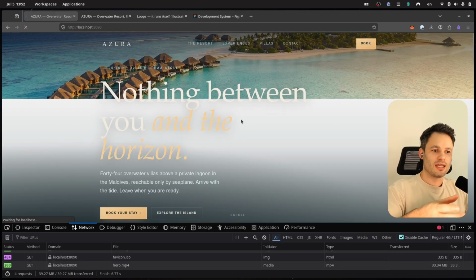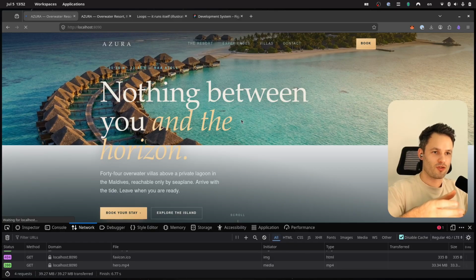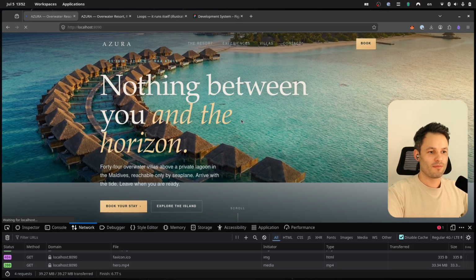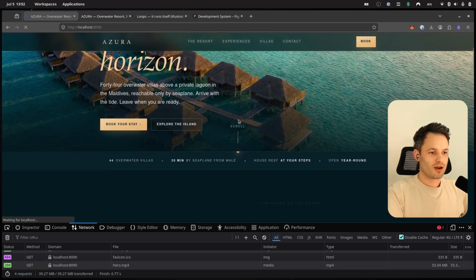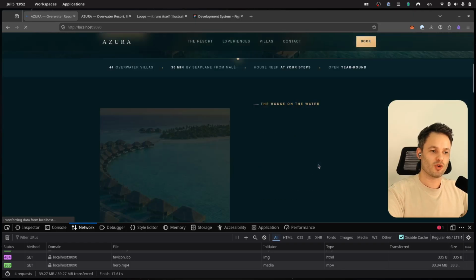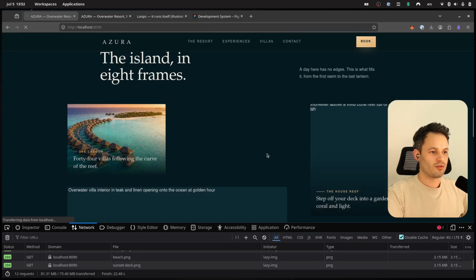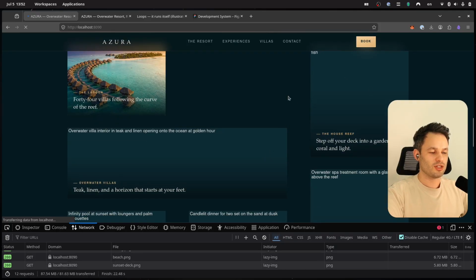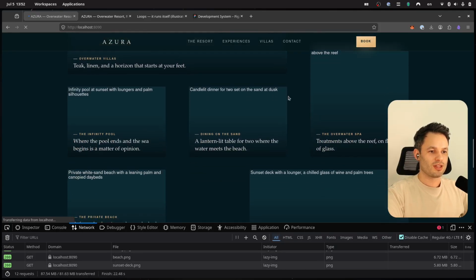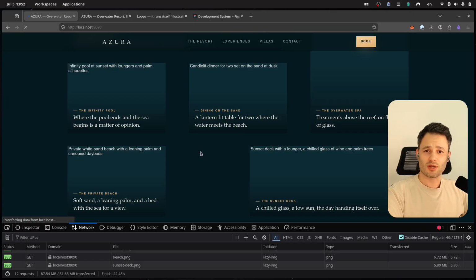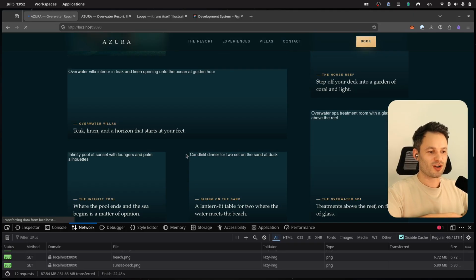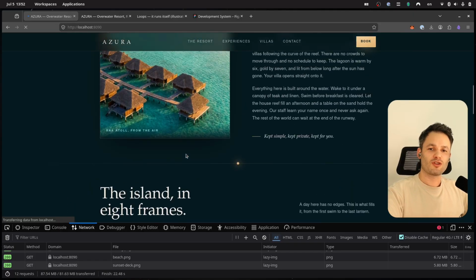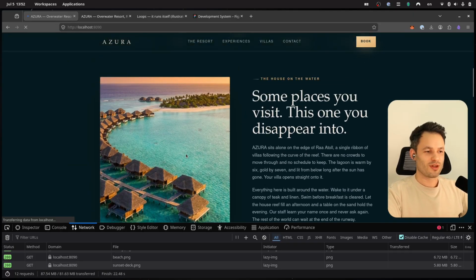What I have here is a website that we're creating for a boutique resort. And as you can see, the load times are incredibly slow. So I have throttled the internet to 4G. And when we scroll, you can see a lot of the images aren't loading. Everything is just taking a long time. This is really bad if you're trying to promote a website, especially a visual product. So what we're going to do is use looping in order to improve this website.